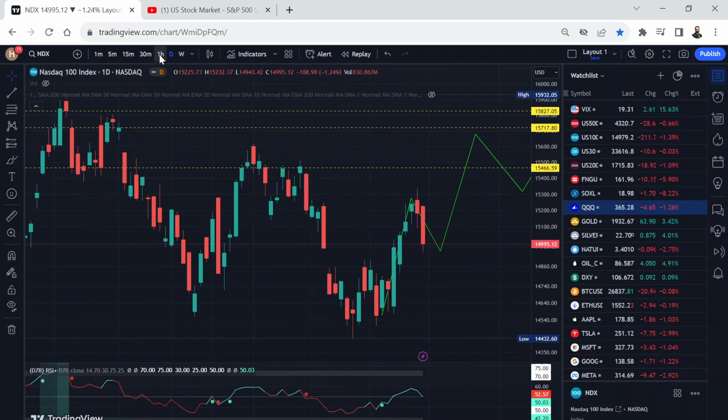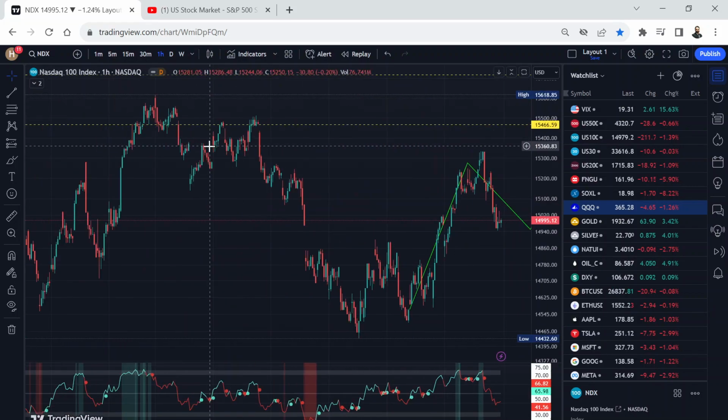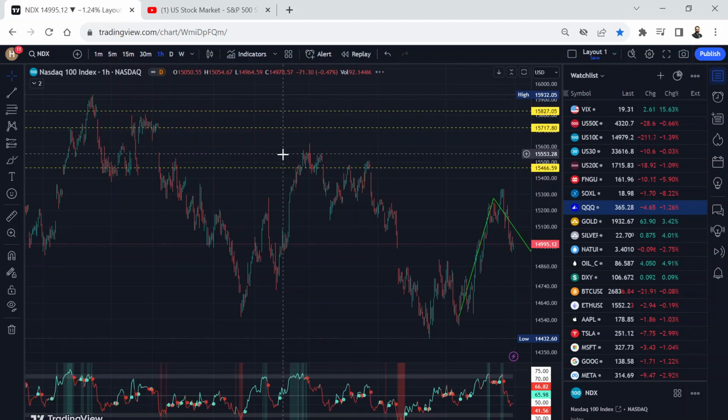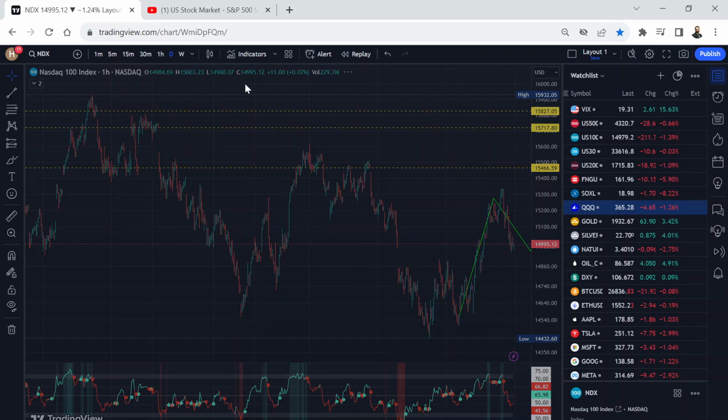There's a gap here. If I go to the 1 hour chart, you can see there's this gap here around 15,466. And then there's another gap here around 15,717, and the third gap is here around 15,827. This is the Fitch downgrade gap, when the US credit rating was reduced by Fitch. So eventually these gaps will be filled. We just have to be patient.